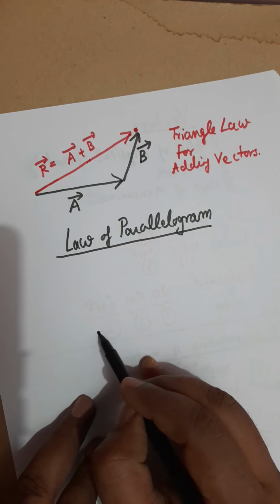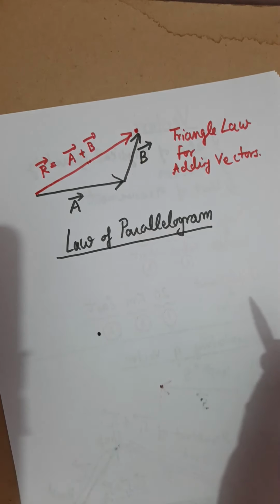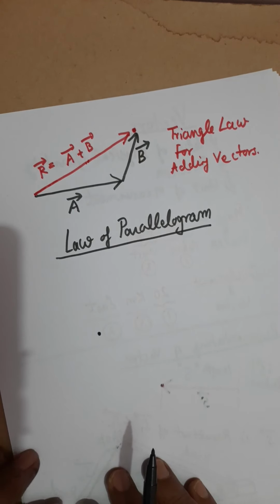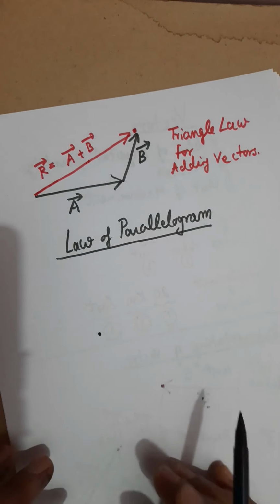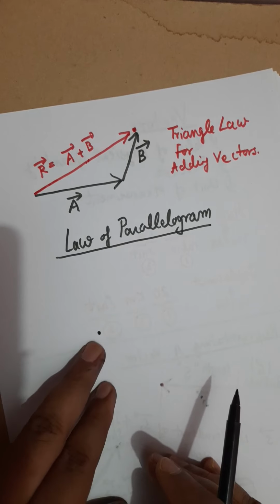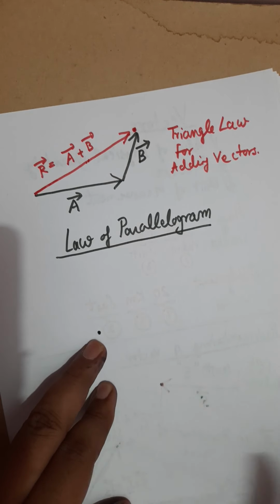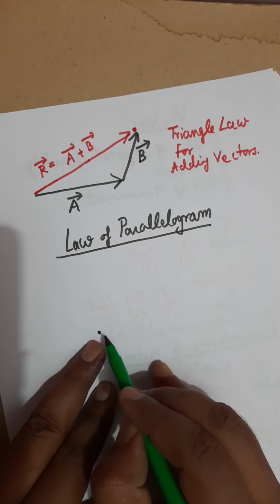Suppose we have a point and we draw two vectors in two different directions from the same point.